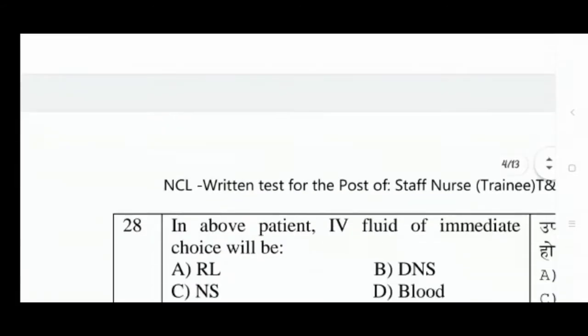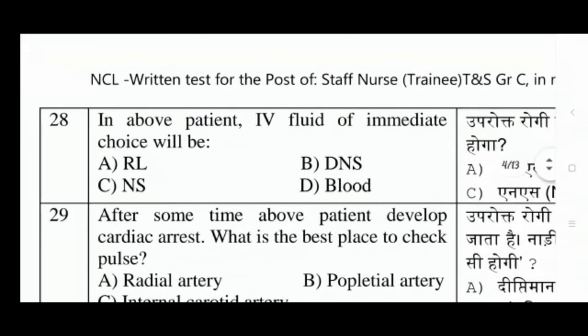Next question is, in above patient, IV fluid of immediate choice will be. According to that case, you have to answer what we will do for the IV fluid. First option is RL, second is DNS, option C is NS, and option D is blood. The answer of this question is option C, that is NS, that is normal saline.